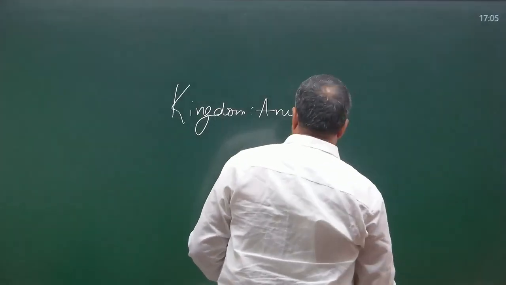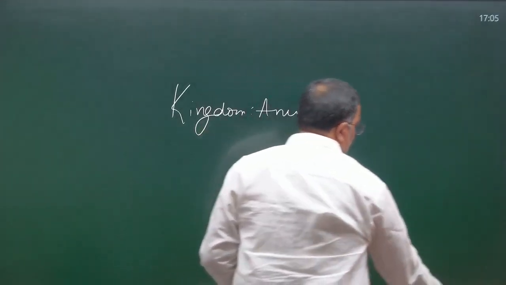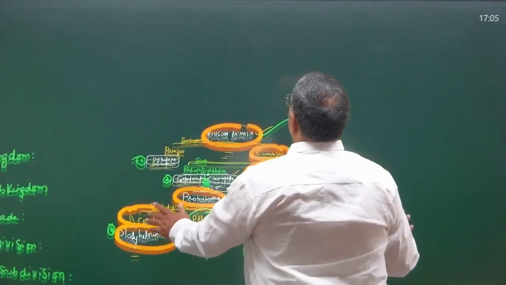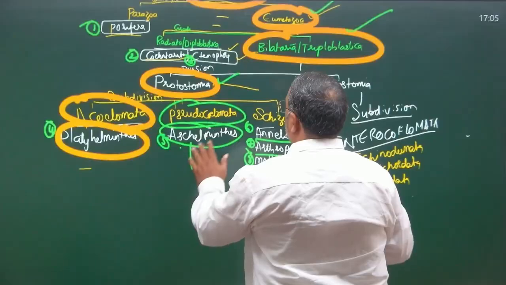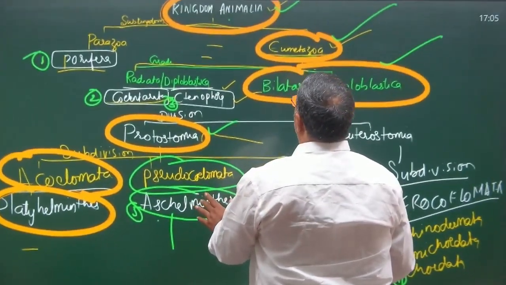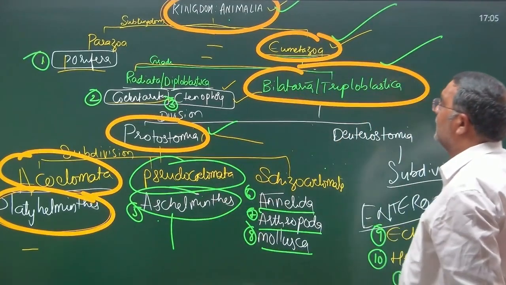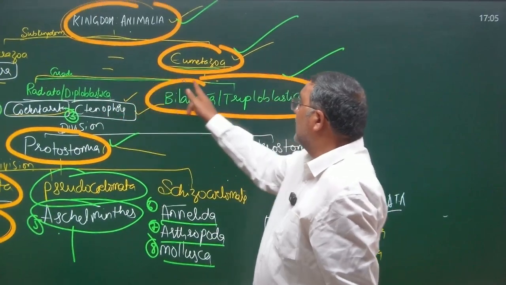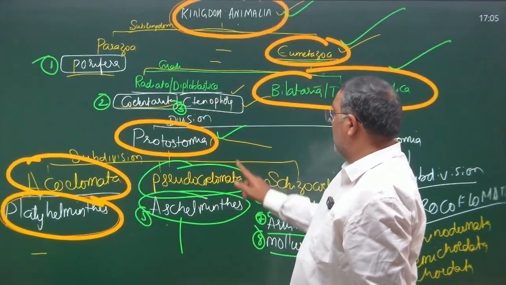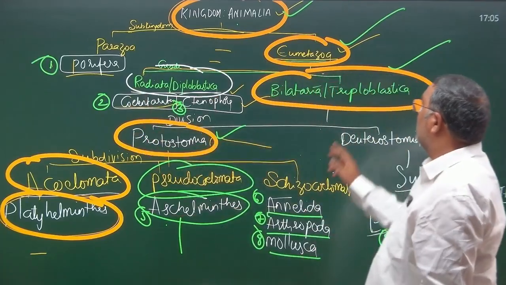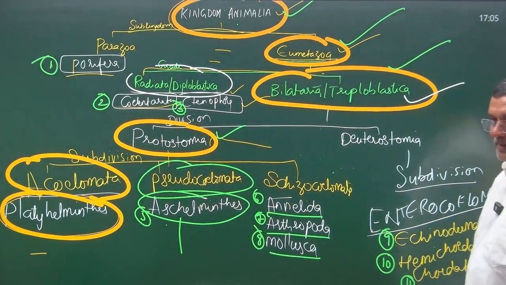In this series, there is a kingdom Animalia. Kingdom Animalia is classified into 2 subkingdoms. What are the 2 subkingdoms? Subkingdom Parazoa and subkingdom Eumetazoa. Subkingdom Eumetazoa is further classified into 2 grades: grade Radiata or Diploblastica and grade Bilateria or Triploblastica.